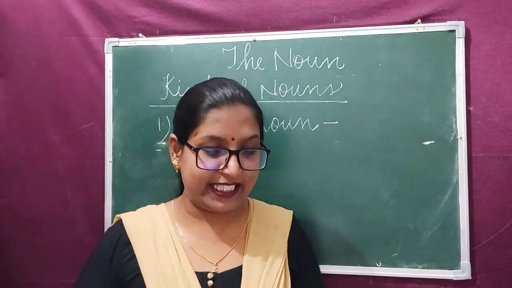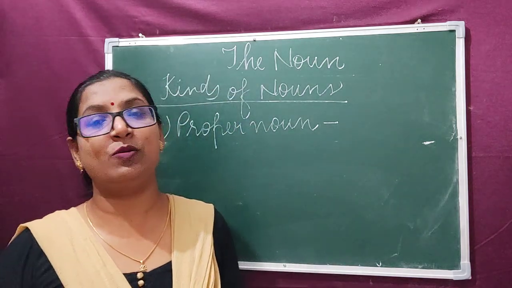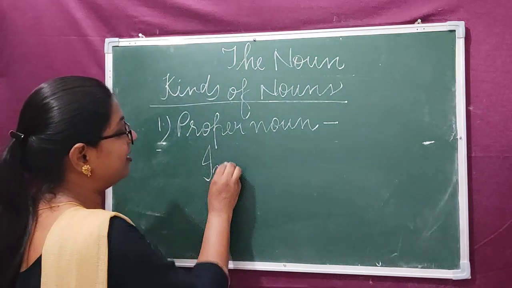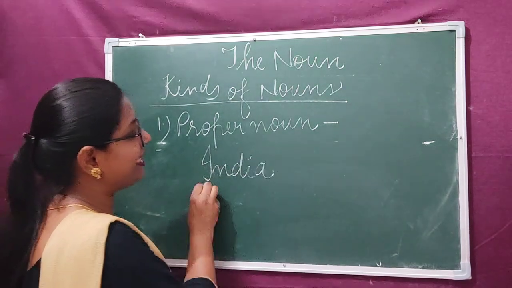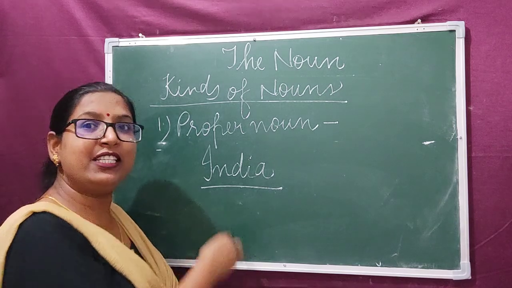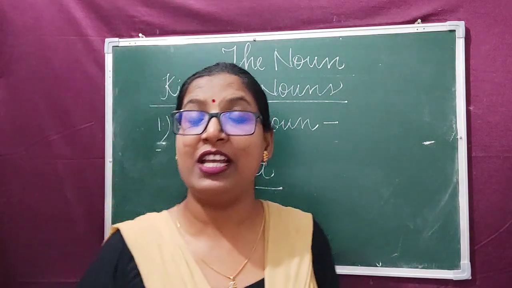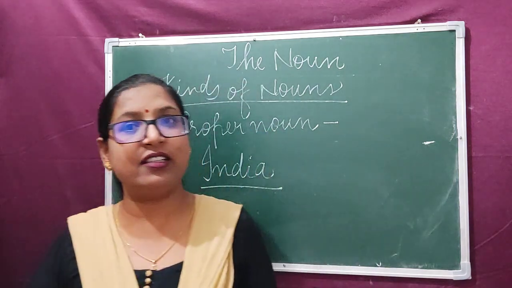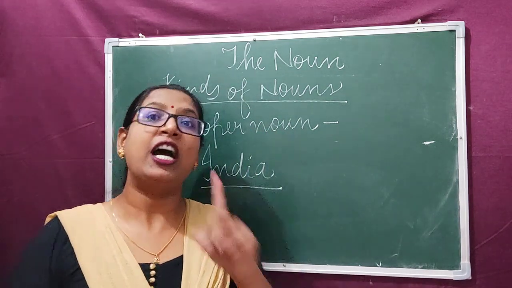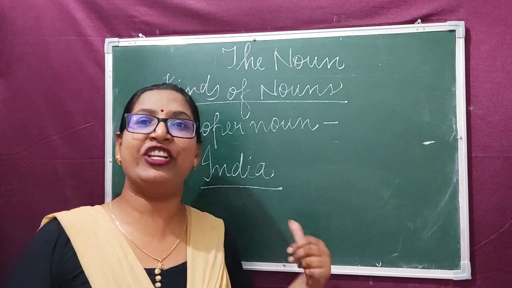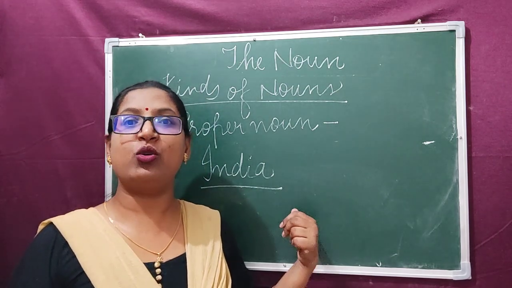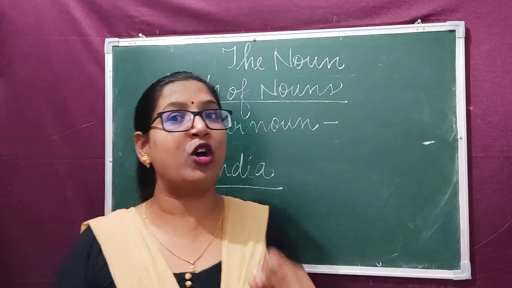For example, I say the sentence, India is my motherland. India is my motherland. Here we can see the word India. It's the name of a country. It's the name of a particular country. All other countries are not given the same name. A particular country, our nation, is given this name. Clear? So India is a proper noun.